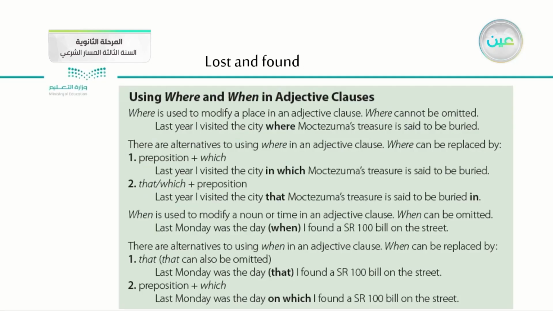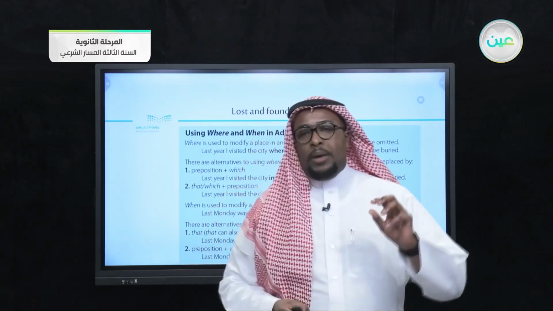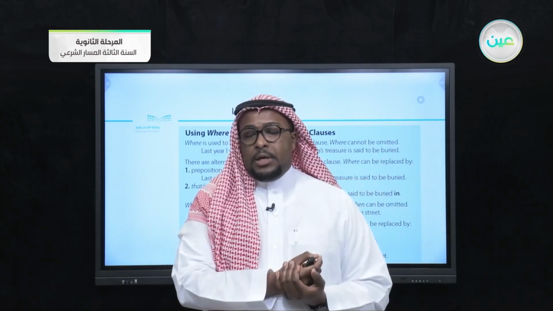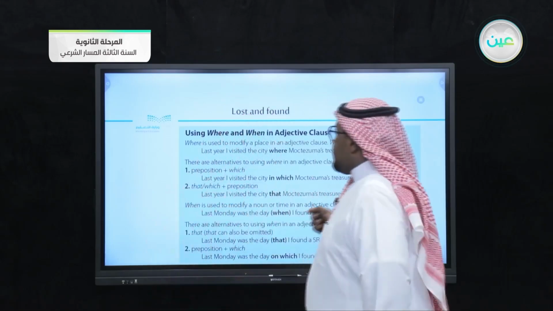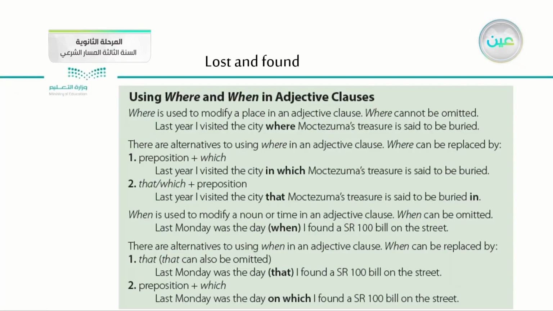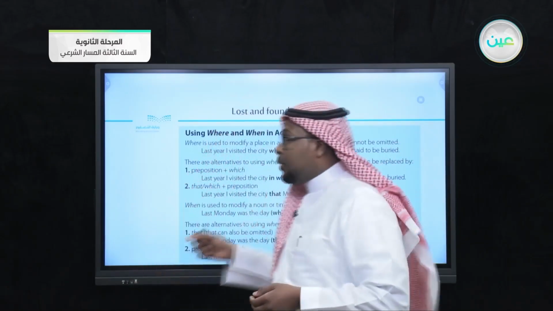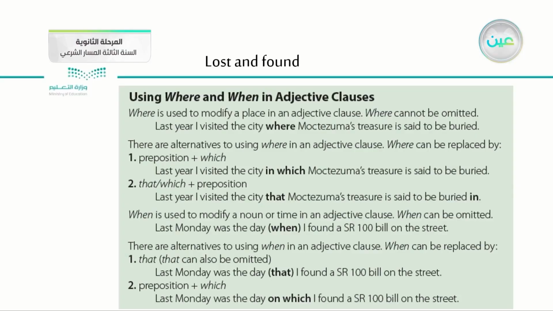If you still remember, guys, when we discussed the using of where and when in adjective clauses, we said that we use where and when to describe a noun, and of course we went over different topics and different ideas. Let's see what is actually the most important, the usage of where and when in adjective clauses. And if you remember, we said that a clause is actually a sentence that contains a subject, verb, object, and of course here we use where and when to describe a noun.